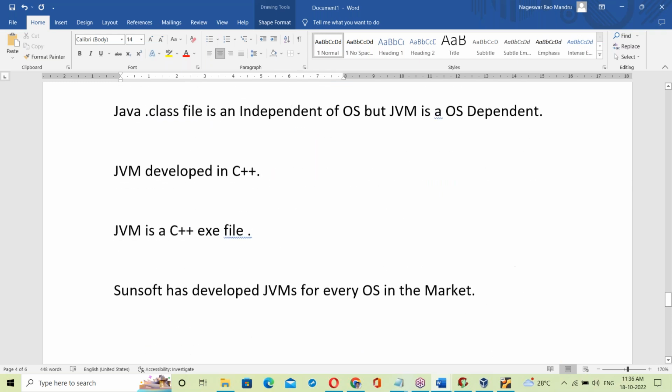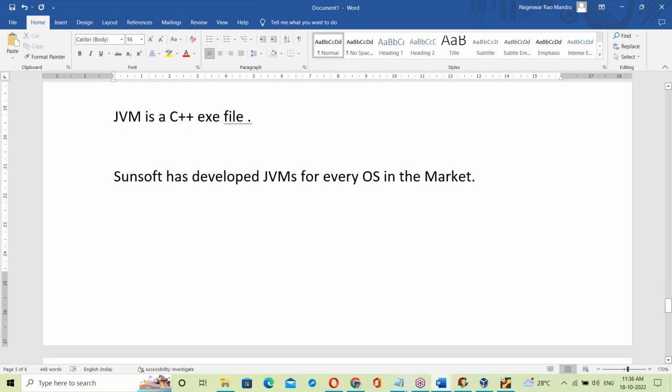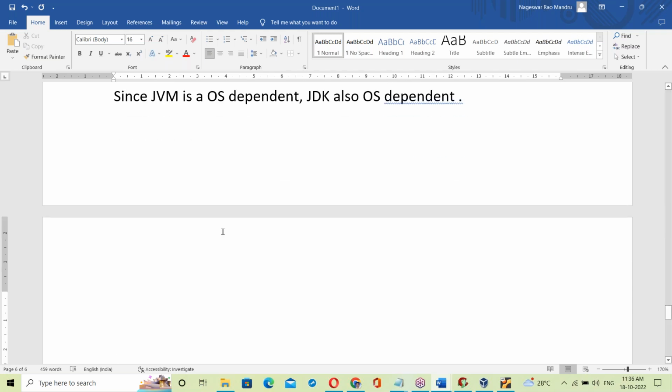Since JVM is OS dependent, JDK is also OS dependent. Okay, right? So JDK is also OS dependent. That means the same JDK cannot be installed on different operating systems.